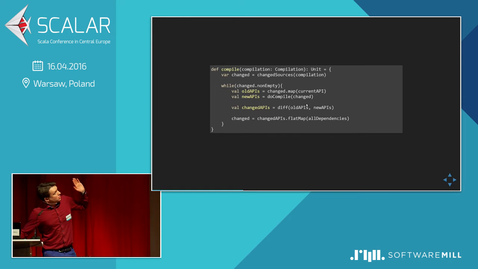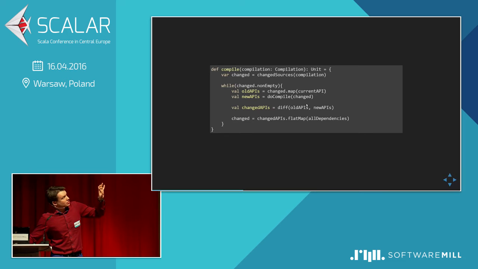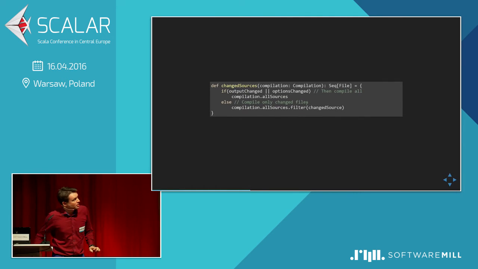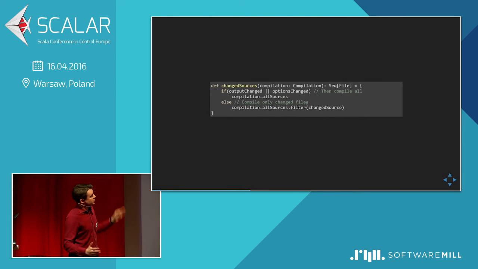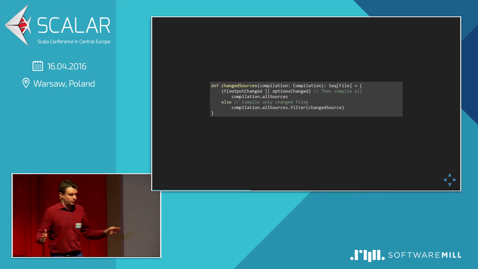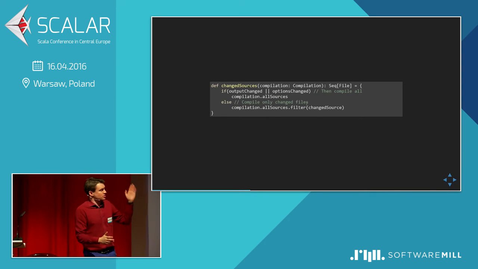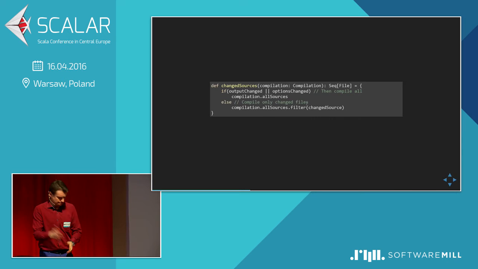Okay, so right now we know why we need recursion, so let's see what this initial change sources is, because this is like the entry point to our application. As you can imagine, the second part is just to find all sources that were actually changed. And this is done by checking the hashes of the actual source files. And this is really trivial.